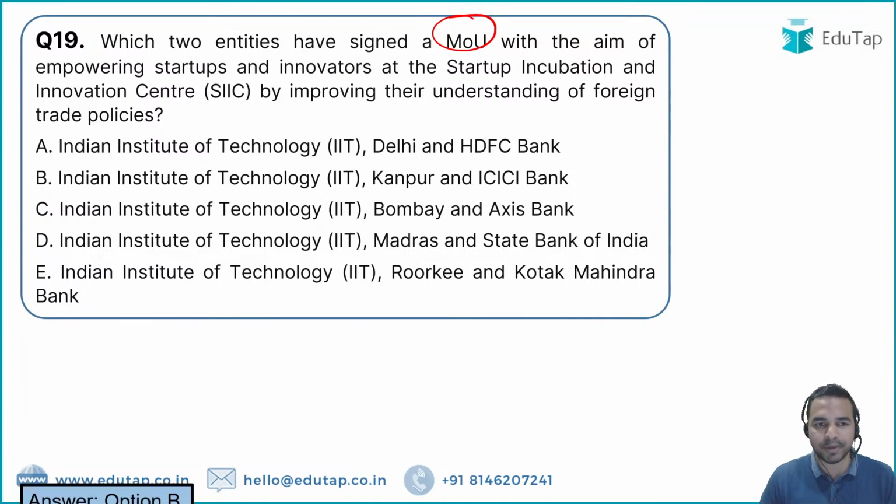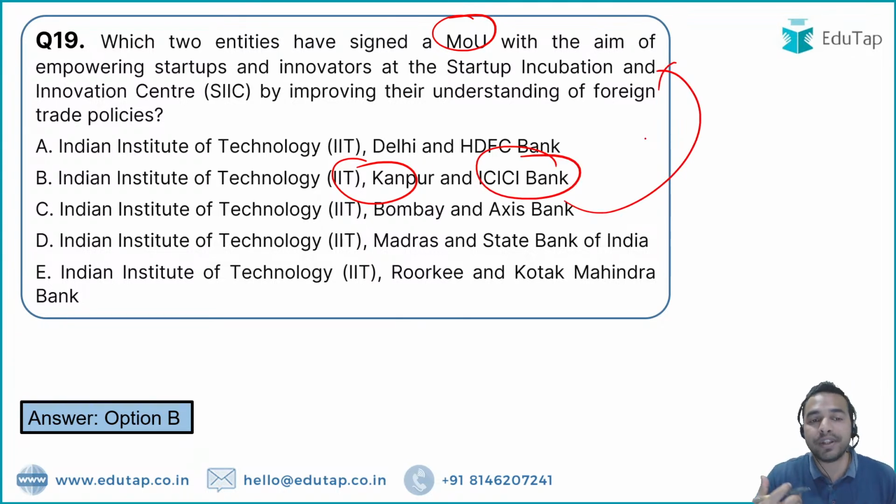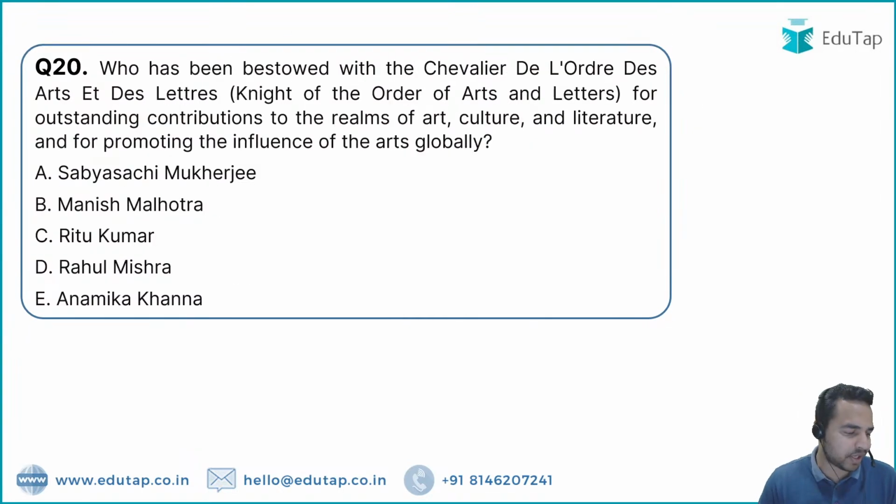What is the name of that particular part? So it is the IIT Kanpur and ICICI Bank which has collaborated, in which they will be empowering the startups and innovators at the Startup Incubation and Innovation Center by improving their understanding of the foreign trade policies. And this is the right answer to the question number 19. Let's move on to the question number 20.